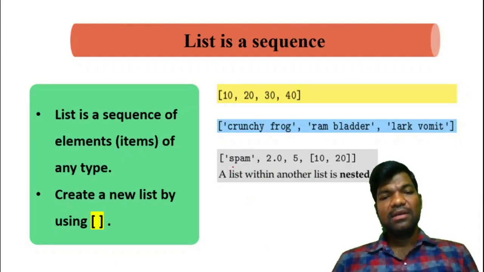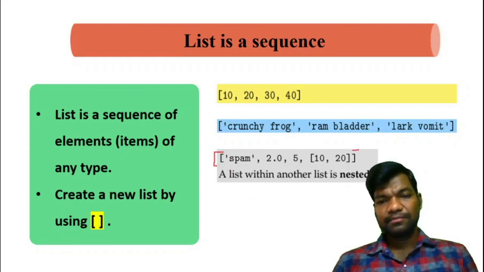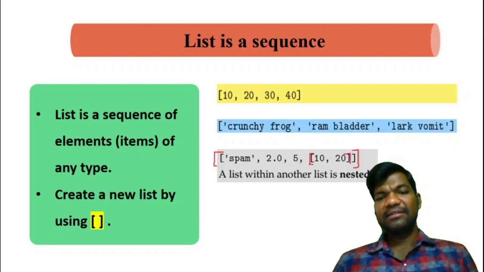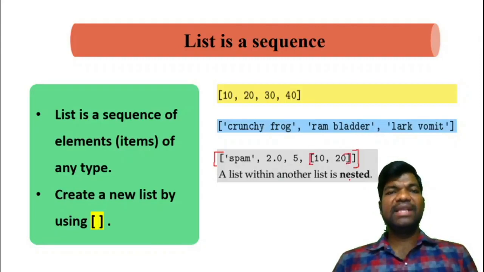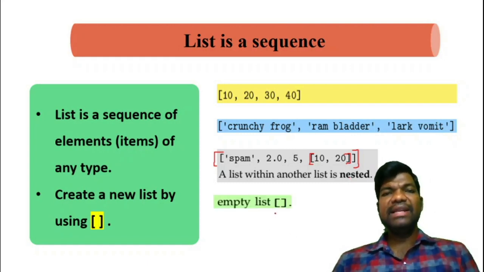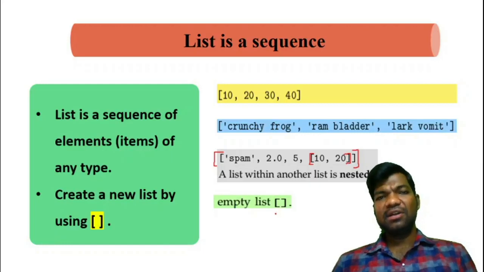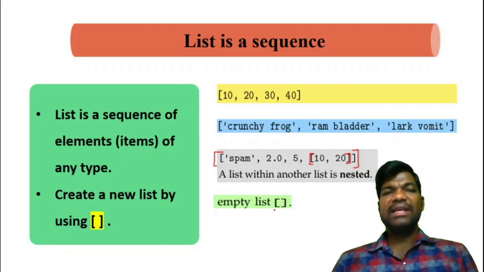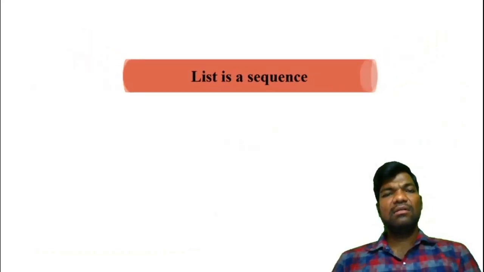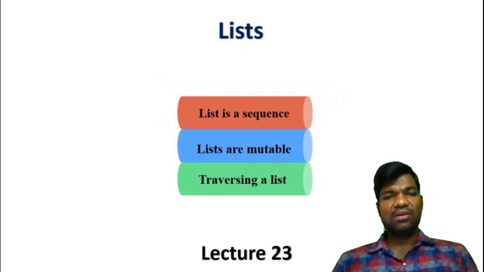Now see here, this is one list. Spam, 2.05. Within the list, another list is there. This is called a nested list. This is also one list. And empty list: you can create an empty list also by placing empty brackets. These are the examples for list. That is the list is a sequence concept.